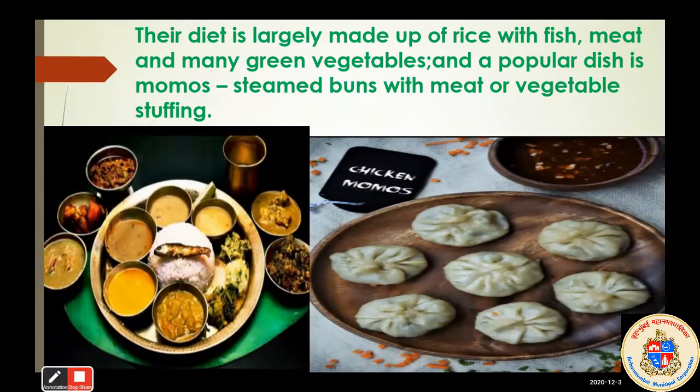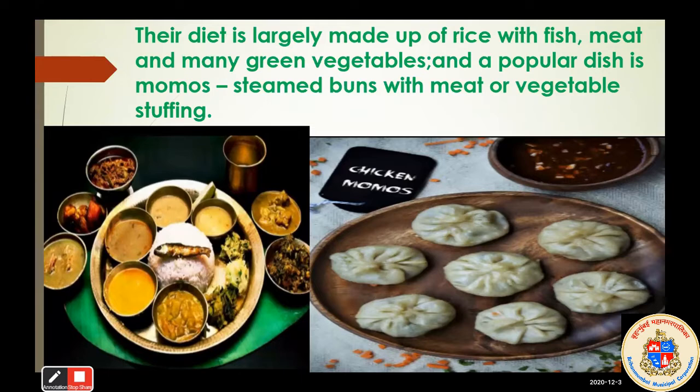Next to that, some information about the foods of Arunachal Pradesh. Their diet is largely made up of rice with fish, meat, and many green vegetables. And a popular dish is momos. So momos are steamed buns with meat or vegetable stuffing. You can see in the picture what the diet of the Arunachal Pradesh people is. Rice with fish, meat, green vegetables.